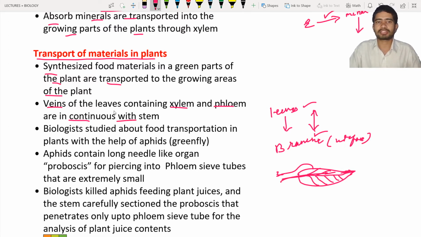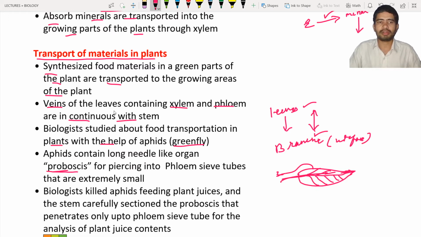And biologists studied food transportation in plants with the help of aphids. Aphids are nothing but small, tiny, green-colored insects. They live on the plants, hence you can also call them greenfly. These aphids contain a long needle-like organ known as the proboscis. Like in the mosquito, you can see the small needle-like structures. In the same way, aphids also contain a needle-like organ known as the proboscis.